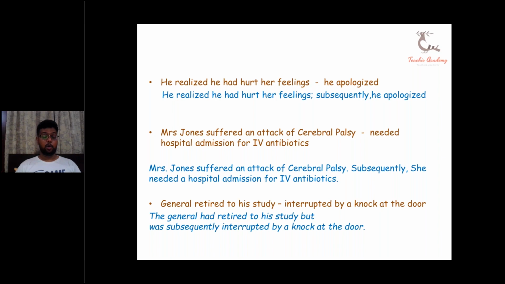Faisal, in the last question, there should be no comma after subsequently because this is a running sentence. We haven't used subsequently immediately. This is a running sentence.